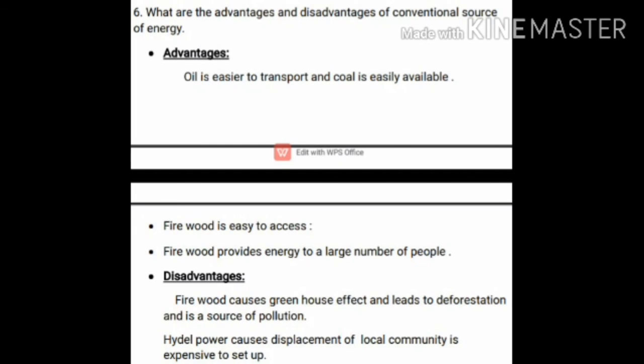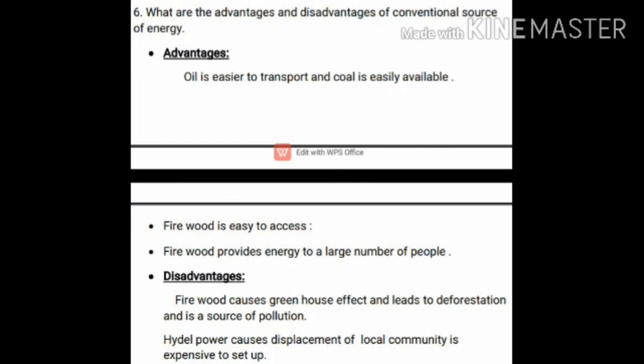Then what are the disadvantages, children? Once again, firewood causes deforestation and is a source of pollution. Okay, that is a main disadvantage. Then hydro power causes displacement of local community. Then it is also very expensive to set up that. Now you are clear with that question, children? Okay.